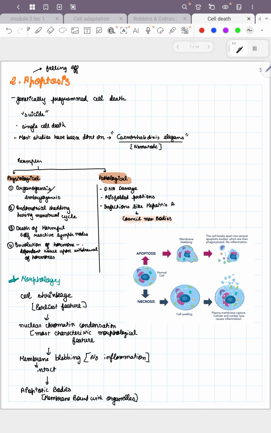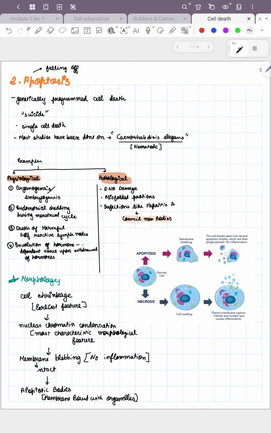The single cell death we talked about in the last video was necrosis. Necrosis happens due to swelling, everything oozes out, and inflammation happens. But here the whole system is different.